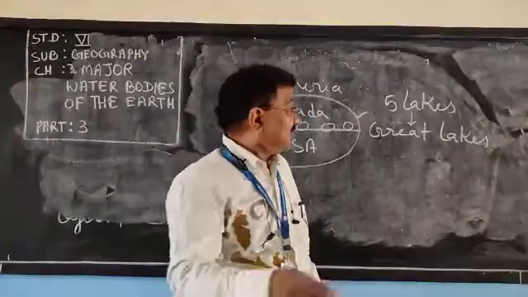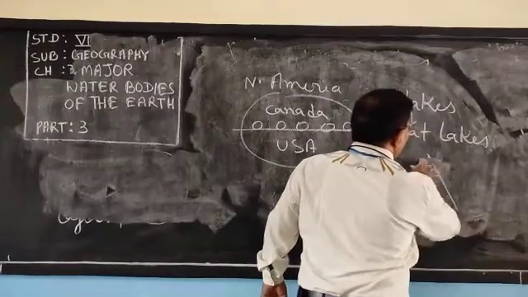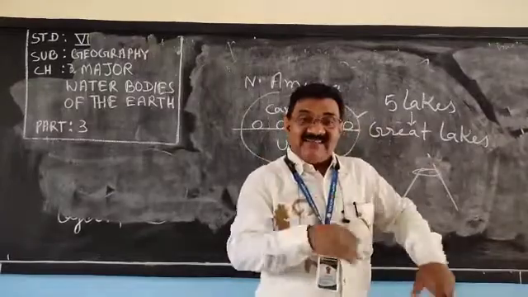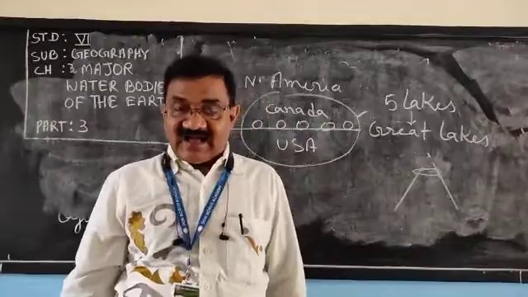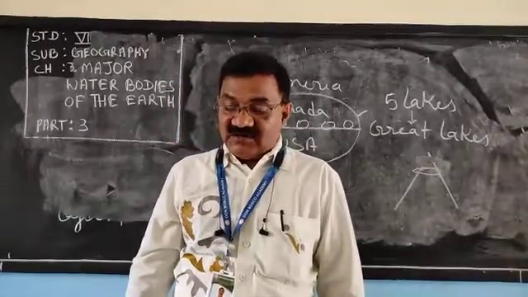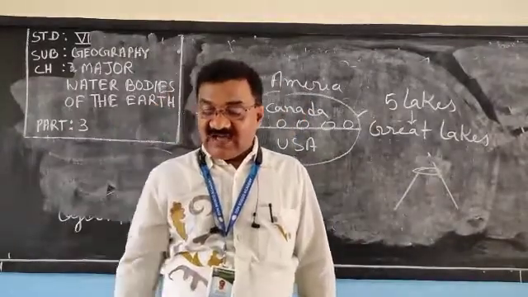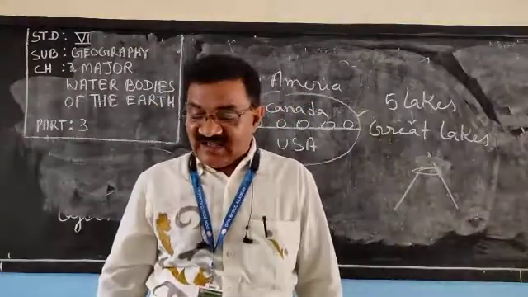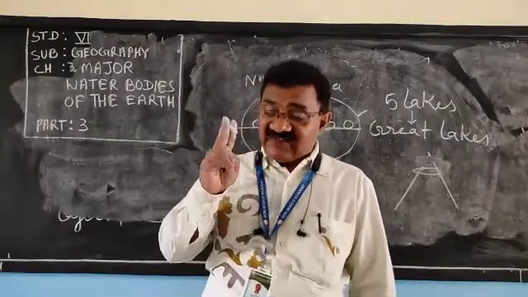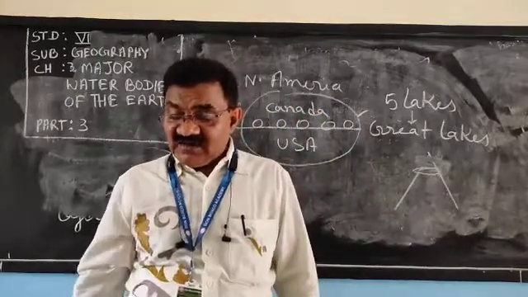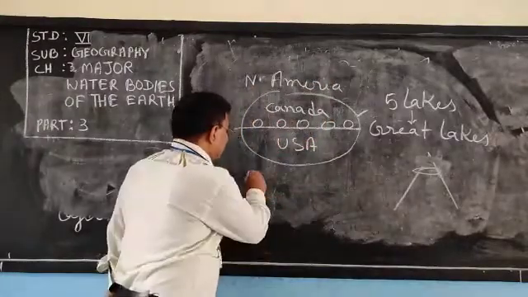So try to understand, think that this is a mountain, and here one lake is there on the top of the mountain, and that is navigable. You can do boating. So Lake Titicaca, highest navigable lake in the world. Lake Victoria, very interesting to know. Lake Victoria in Uganda and Tanzania, second largest freshwater lake in the world. First largest freshwater lake in the world, Lake Superior, and second largest freshwater lake is Victoria.